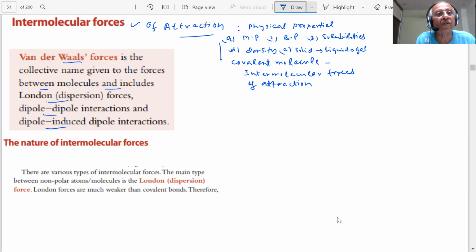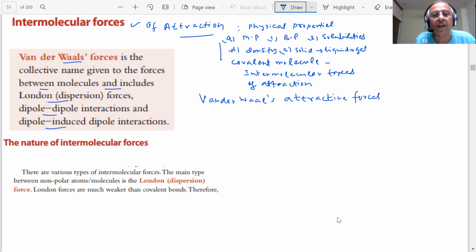And to honor Van der Waals, as I just told you, we are talking of Van der Waals attractive forces. Now I'm using the word attractive, not repulsive.